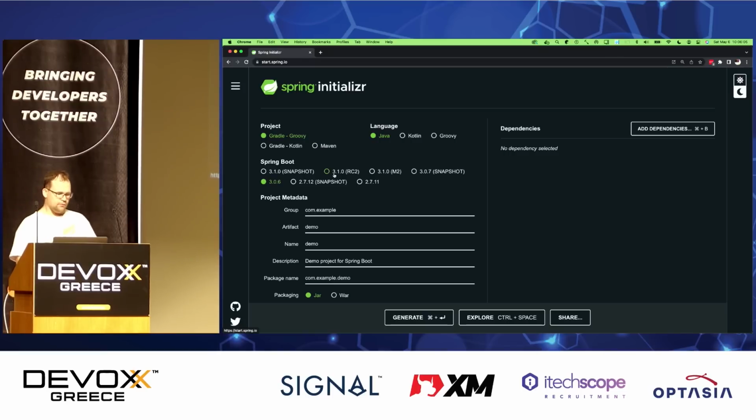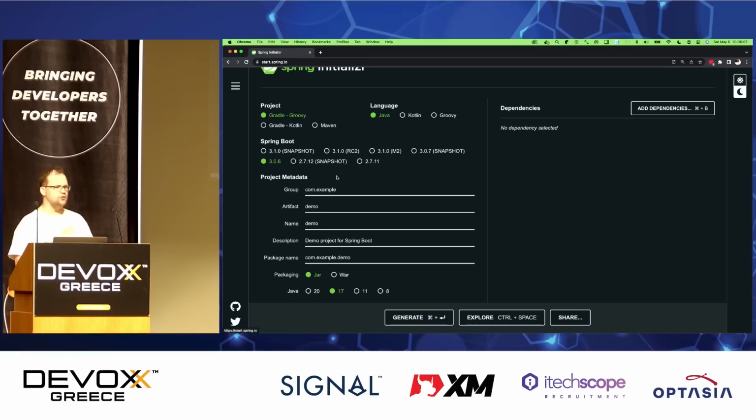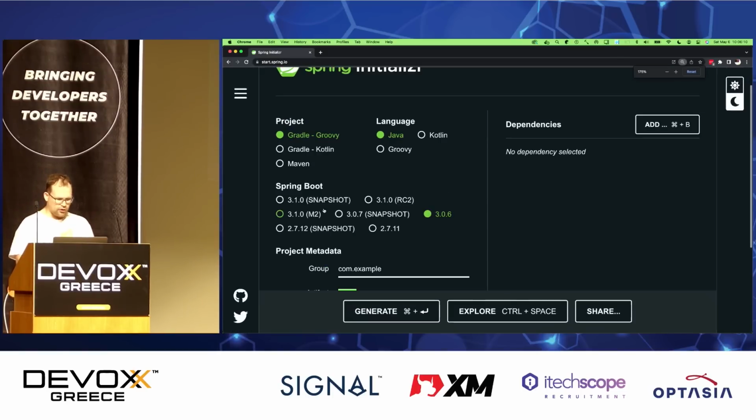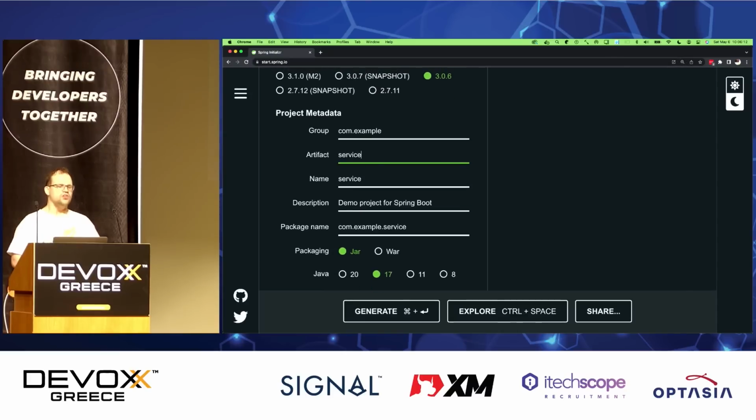So that's good. My friends, we also have to choose what version we want to use. I'm going to use Spring Boot 3.0, and then we need to give our thing a name. So I'm going to call this Service. It's because I'm really good with names, very good.